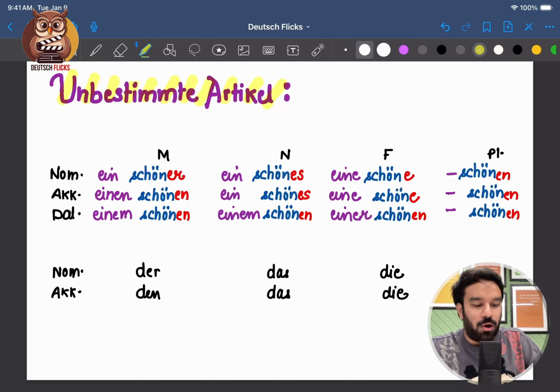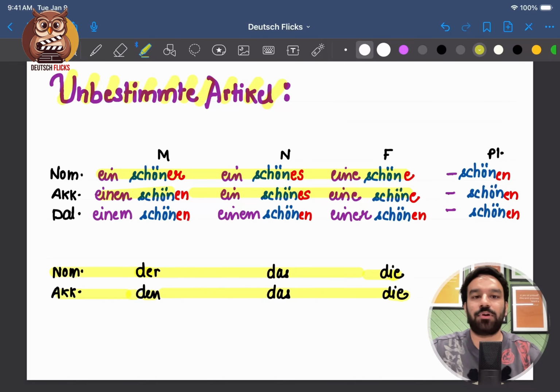So how did I apply endings to these adjectives? By having the definite article table in my mind. And for the remaining adjectives, the adjective ending will be en, which we also discussed in the bestimmte Artikel table. When we discussed the bestimmte Artikel table, I said adjective endings are weak, but here they are strong.